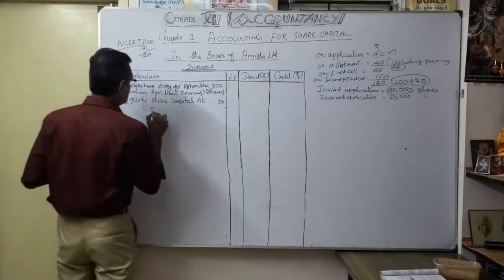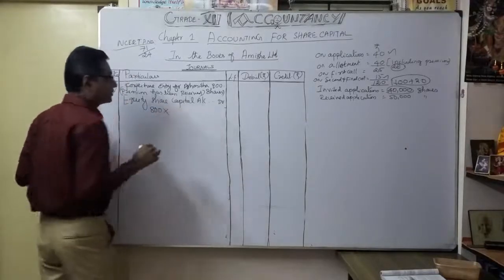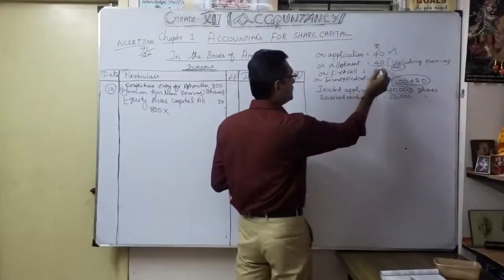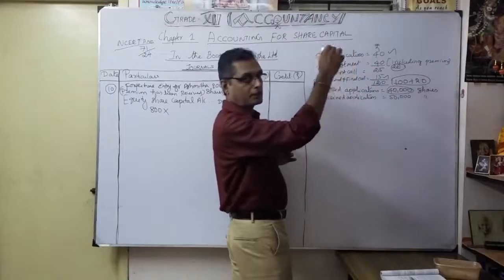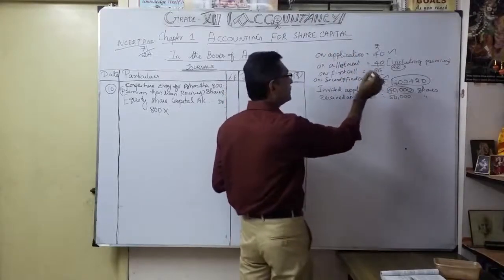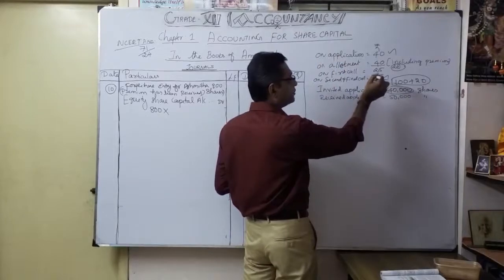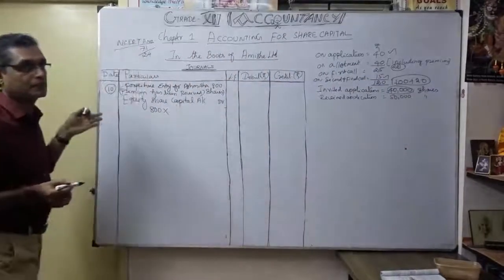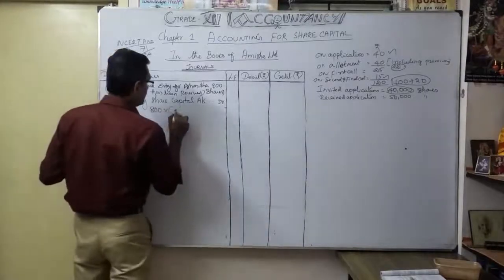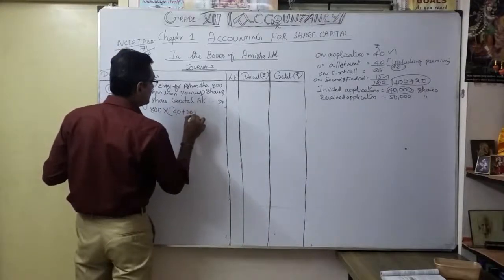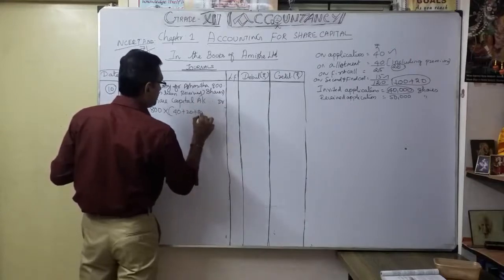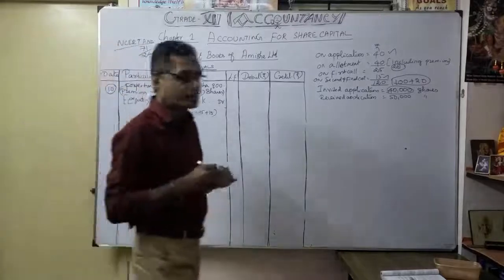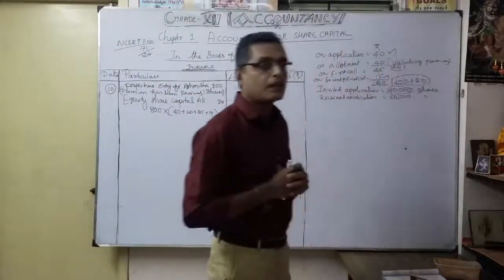You know how many shares are now going to be forfeited, 800 into what is the called up money? 40 rupees applied, yes. Allotment also 20 rupees, called up. First call also called up, second and final call also called up. So after that only are we going to forfeit Ashmita's shares. What is our called up money? 40 plus 20 plus first call 25, second call 15. Totally coming under 800 into 100 rupees.